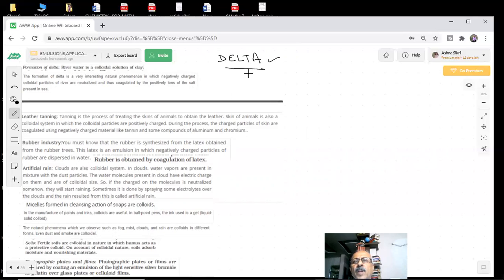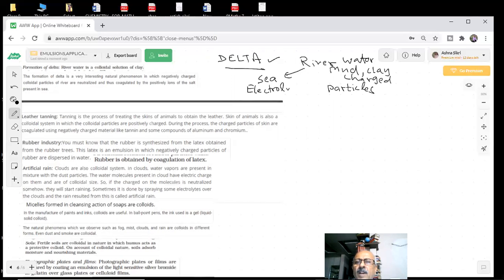Now the story is about river water. The river water has got mud and clay inside. They are colloidal in nature. They are charged particles. And they are flowing into the sea. This is my sea. What do you know? The sea is a source of electrolytes.